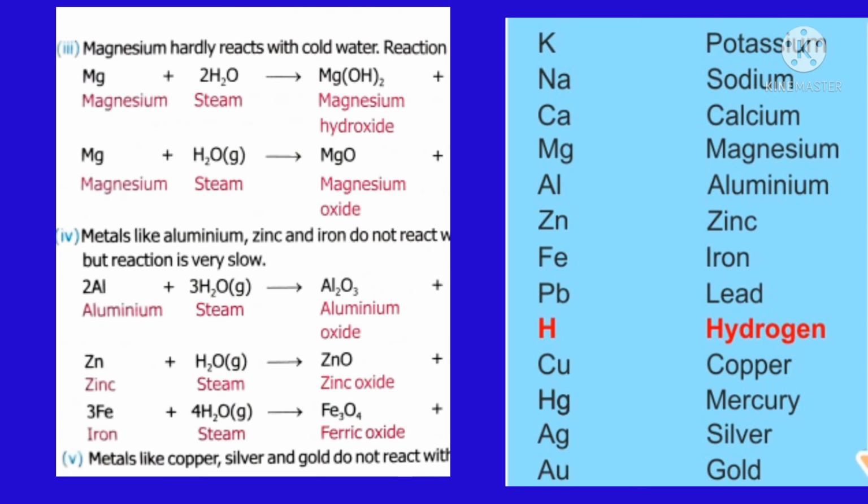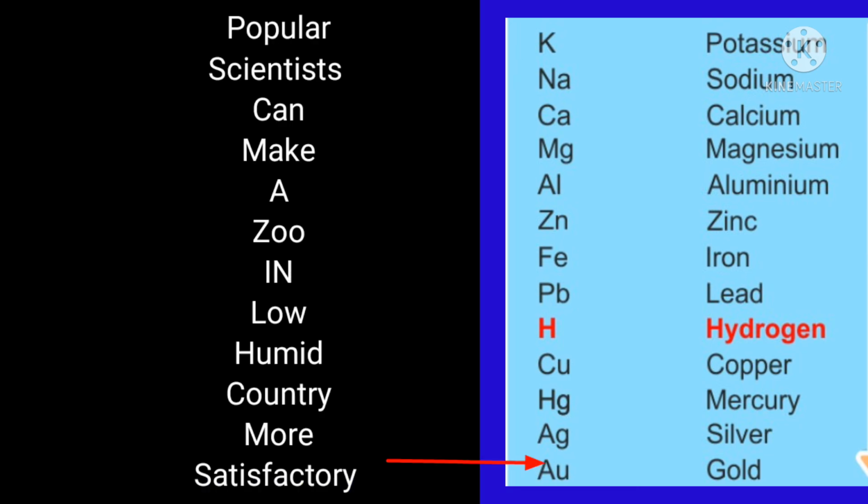Students, this reactivity series of metals is very important because you will study it up to 10th standard. The same metal order you will learn. Now I will tell you one shortcut to learn this metal order. Here the most reactive metal is potassium and the least reactive metal is gold, then platinum. We are going to learn the shortcut.